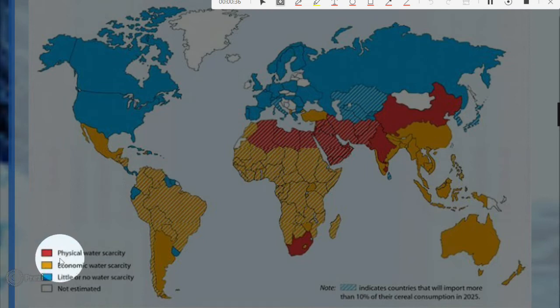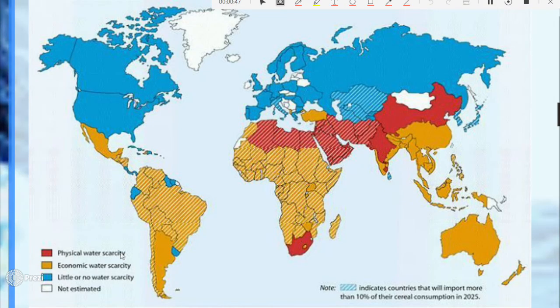These ones experience what we call physical water scarcity, and what this means is that they actually do not have enough water supply that meets the available demand. And this is as a result of having very, very little precipitation, because as you can see, these are countries that are located in desert places. And another thing, of course, with these countries, they also have an increasing population, and therefore there is going to be not enough water to cover the population.